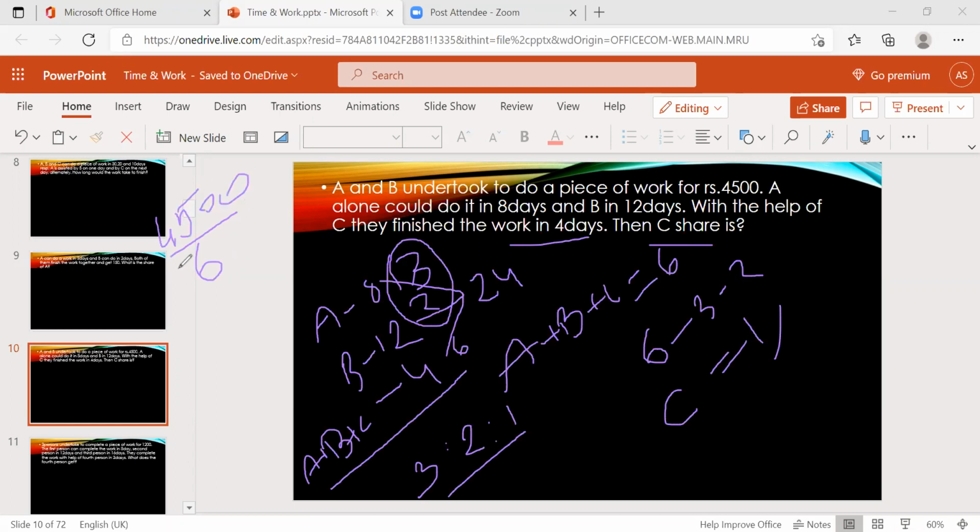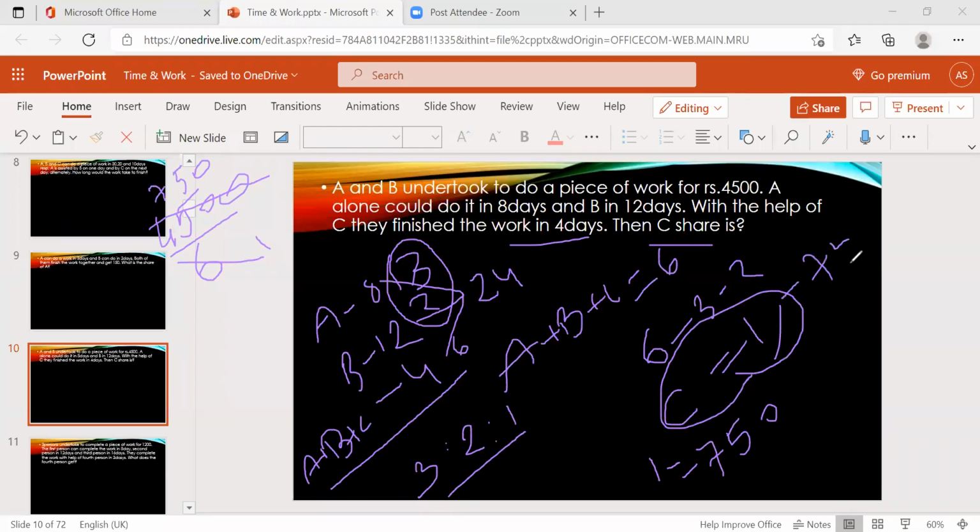4,500, right? Just cancel this. 7, 42, 42, 30. Okay, 750. So one part is nothing but 750 rupees. So C's share is nothing but one part only, right? So C will get 750 rupees.